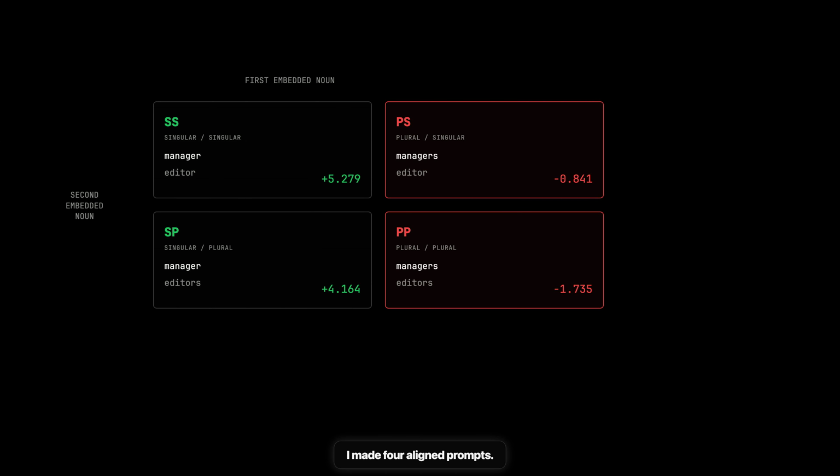I made 4 aligned prompts. In SS, both embedded nouns were singular. In PS, only managers was plural. In SP, only editors was plural. In PP, both were plural. Report remained singular in every prompt.